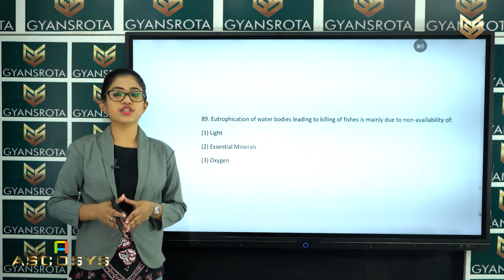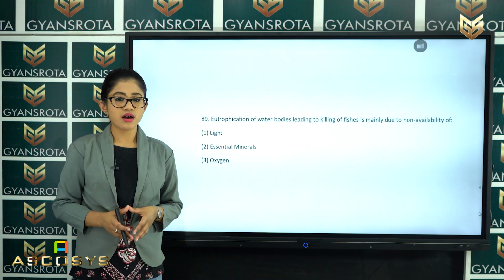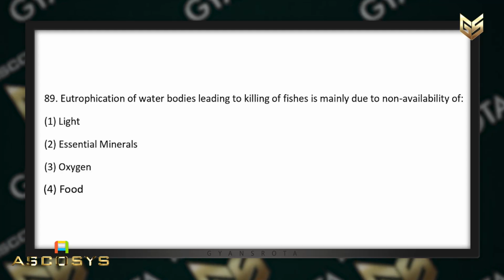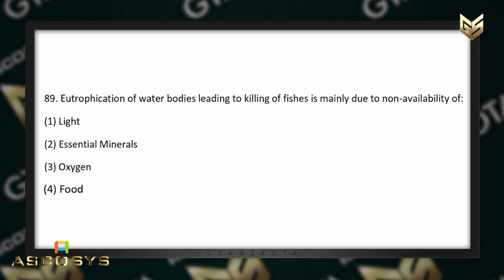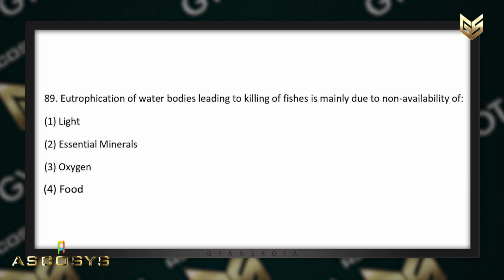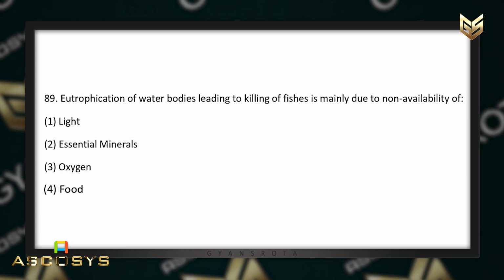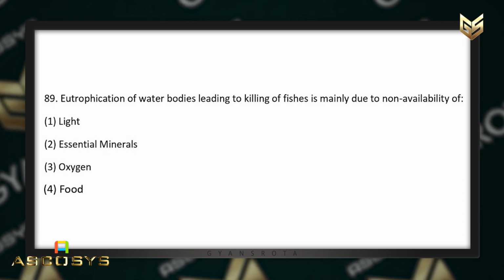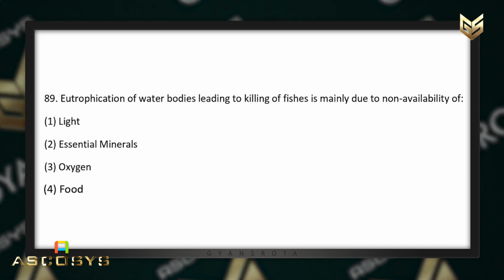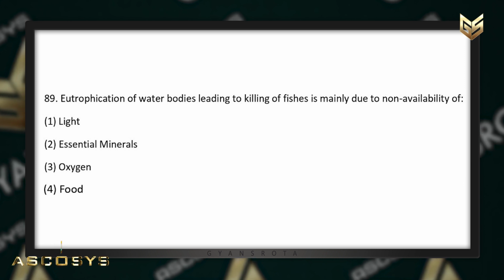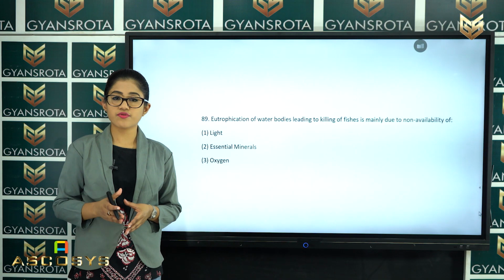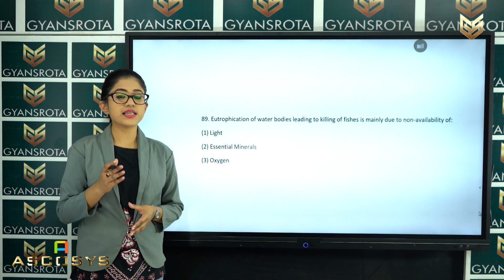Now, in the next question, that is question number 89, eutrophication of water bodies leading to killing of fishes is mainly due to non-availability of light, essential minerals, oxygen, or food. This question is from the chapter Environmental Issues.